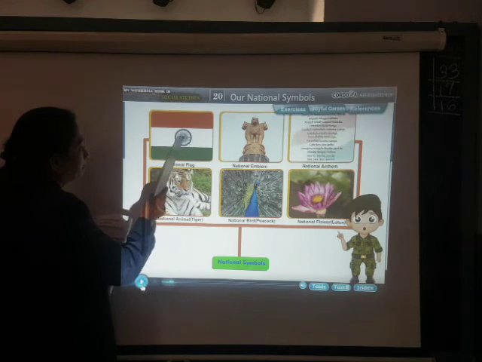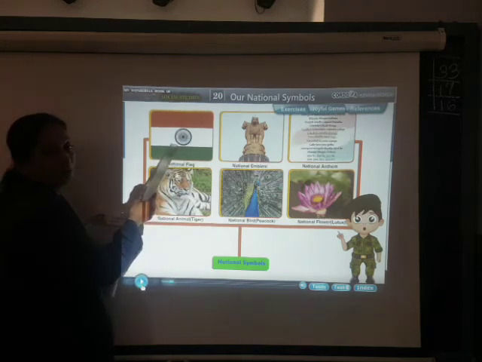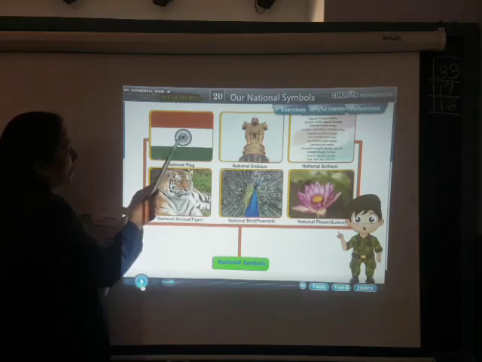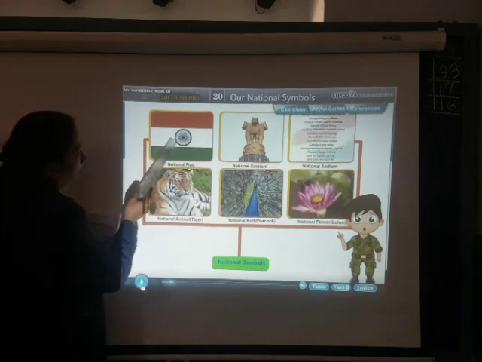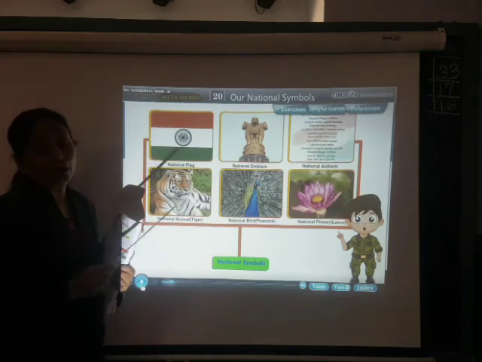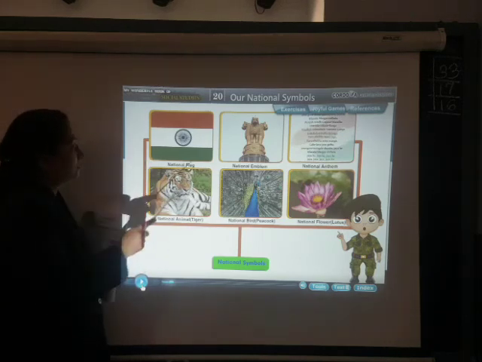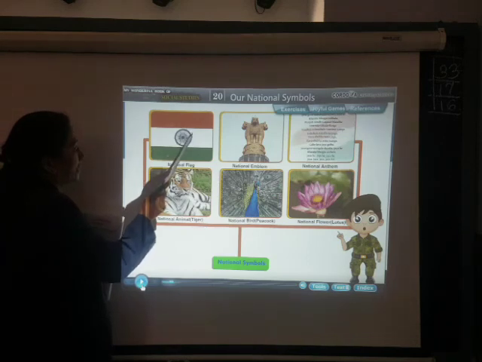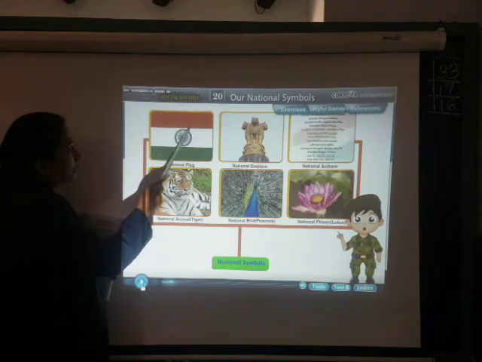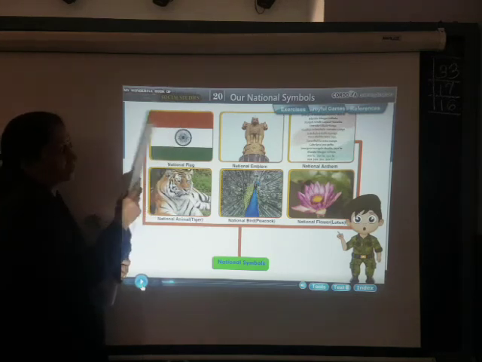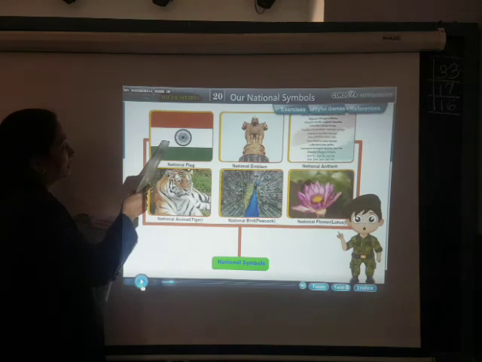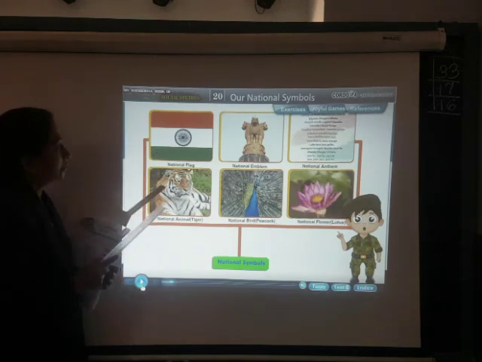Then you can see the wheel in between. It is navy blue in color, and you can see there are 24 lines. They stand for the 24 hours of the day. You all know there are 24 hours in one day, so all these lines in between stand for the hours. This wheel is always in the middle of the 3 colors, in the white color. Okay. Now see the next one.